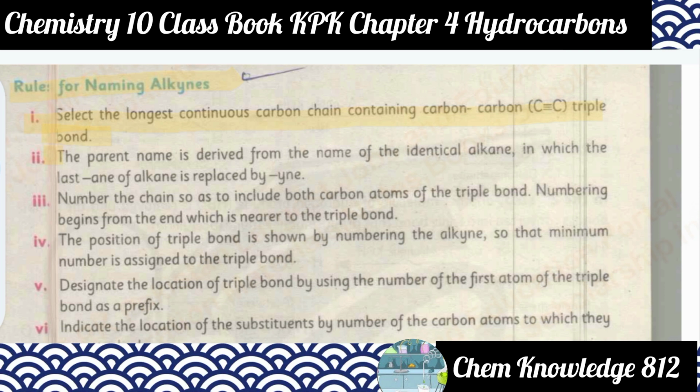Number two, the parent name is derived from the name of the identical alkane in which the last ane of the alkane is replaced by yne. In alkanes the final three letters are a-n-e, so in the case of alkynes we replace the ane by yne. Number the chain so as to include both carbon atoms of the triple bond.